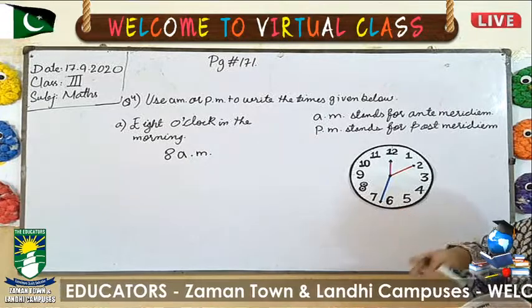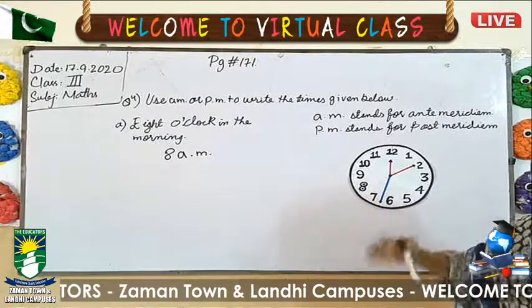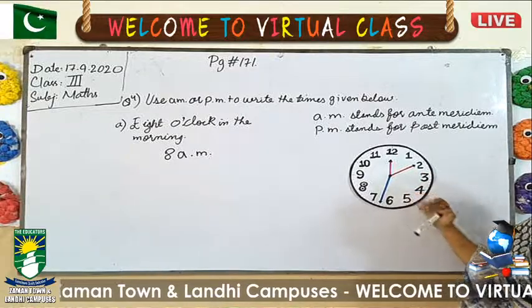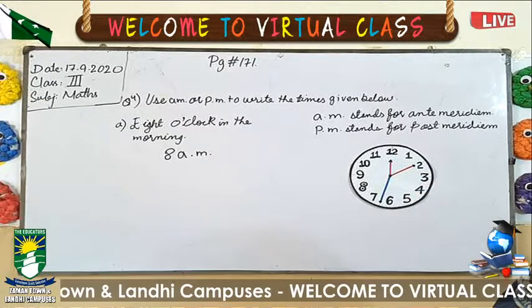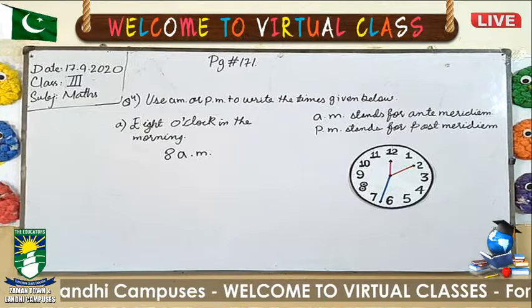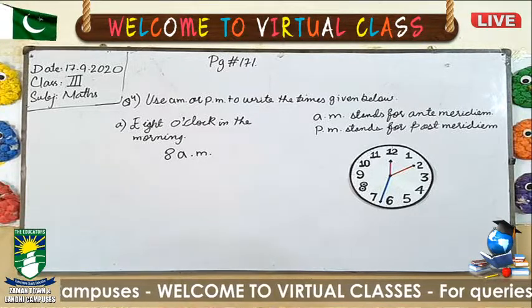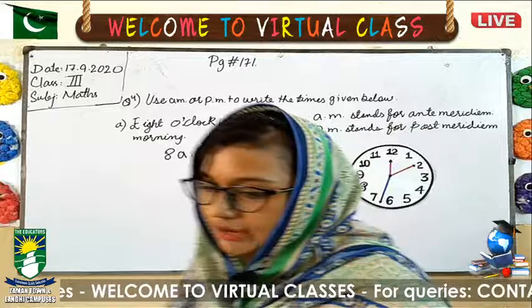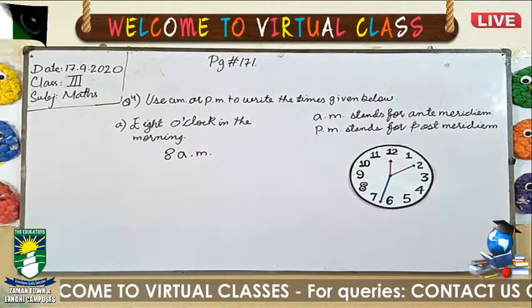Just simply you have to know what is PM and what is AM. Then after this you can easily solve the remaining exercises of this topic. Then we have the copy work. 5 hours before noon is 7 AM. First, what will you do? You will just simply count it.